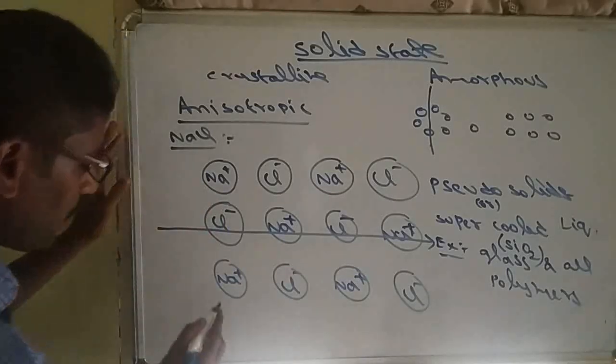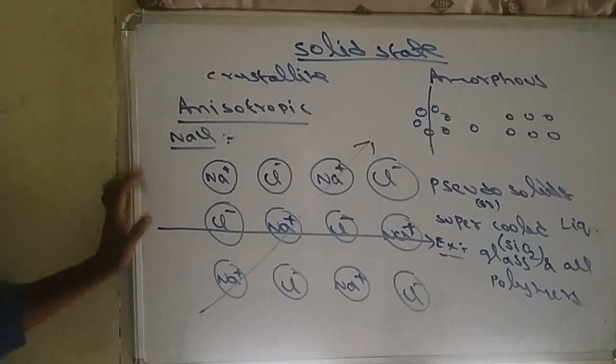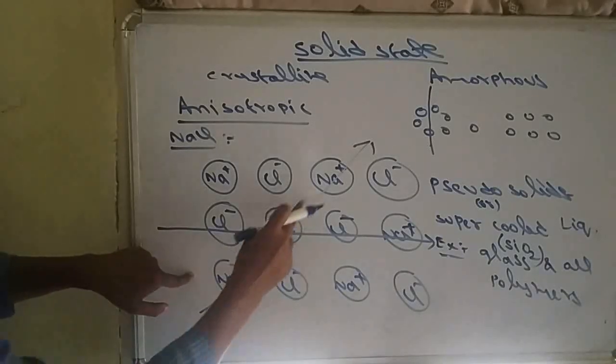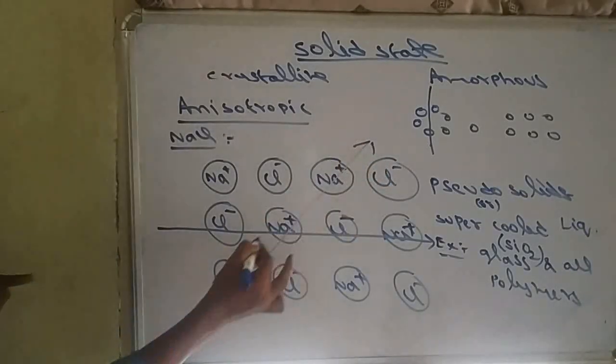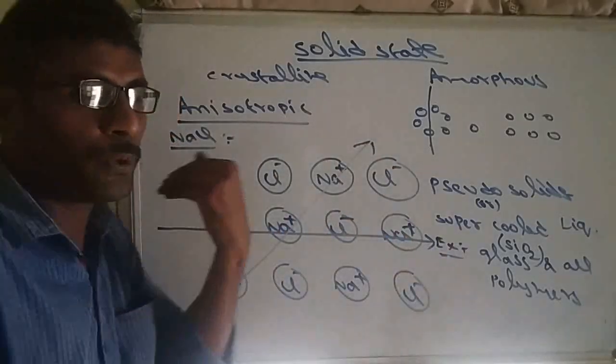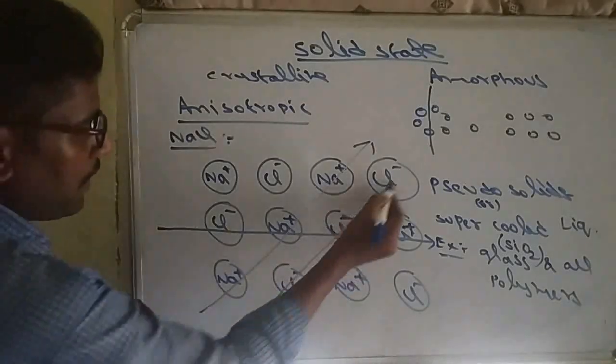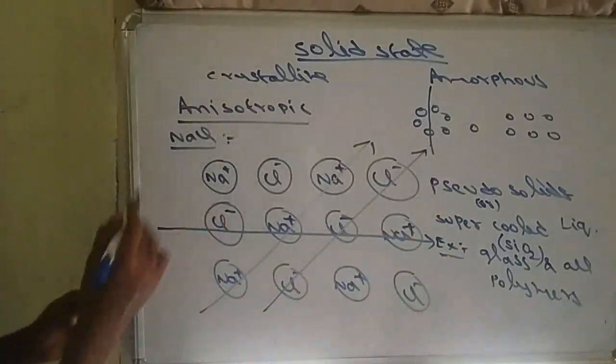But if you are passing in a different direction, the charge is positive, positive, positive. So in this axis only positive ions are conducting. In this axis both positive and negative ions are conducting. If you are passing in this direction, only negative ions are conducting.